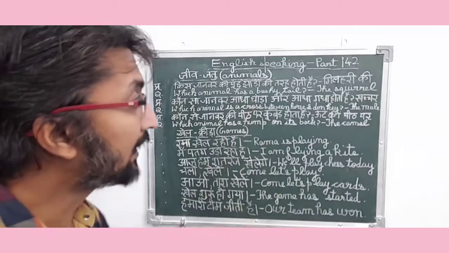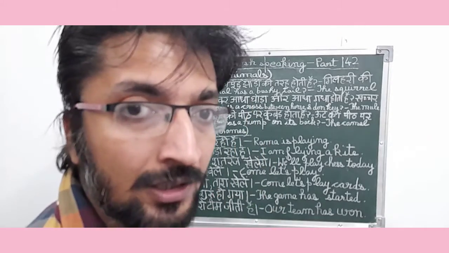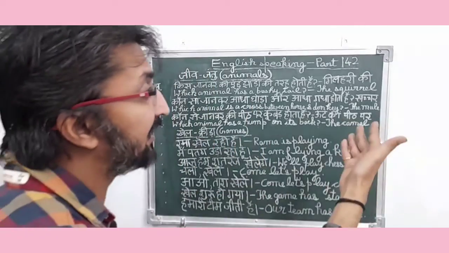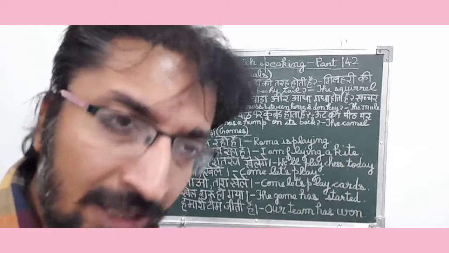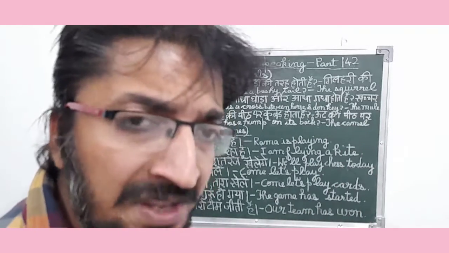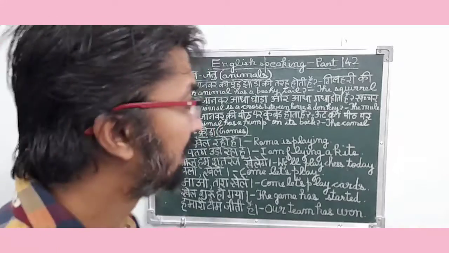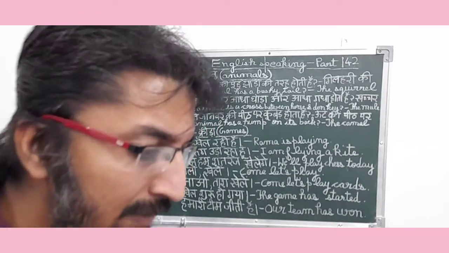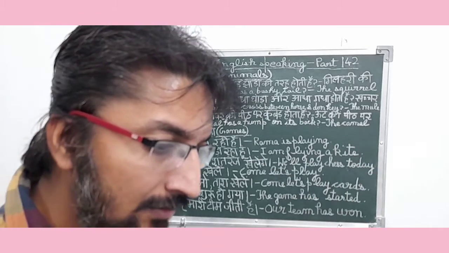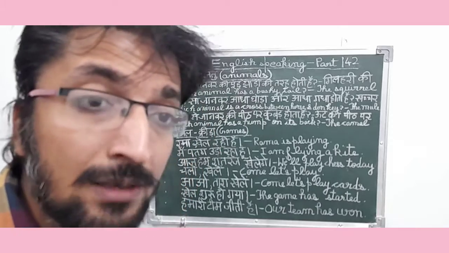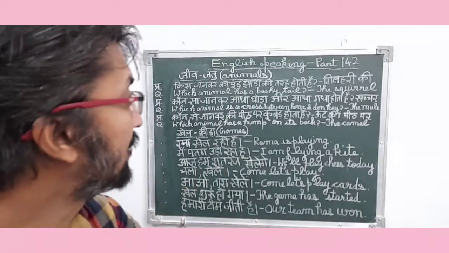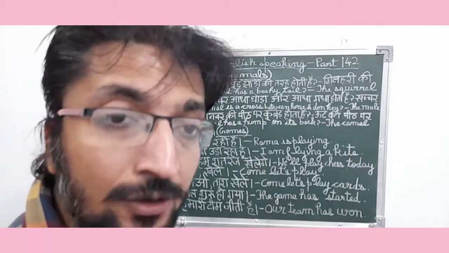किस जानवर की पूंछ झाड़ी की तरह होती है? तो इसका जो उत्तर है वो है गिलहरी की. So friends, basically it is a present interrogative type sentence. So in English it means, which animal has a bushy tail? The squirrel. So friends, basically the squirrel is a kind of animal which has a bushy tail. गिलहरी एक प्रकार का जानवर है जिसकी पूंछ झाड़ी की तरह होती है.